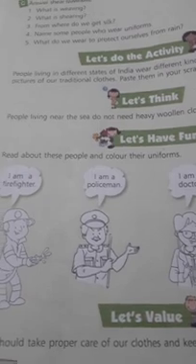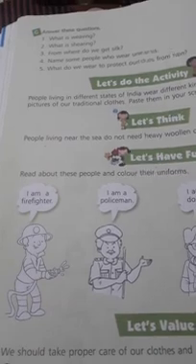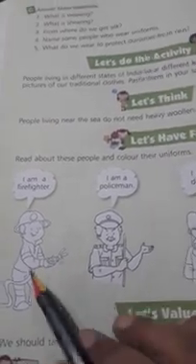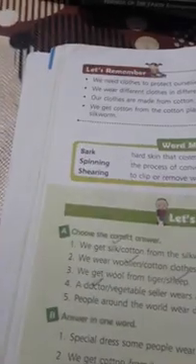And now just look at this activity. Just read about these people and color the uniforms. What you have to do in your book exercise is name which picture it is. Just like I am reading one for you. I am a firefighter. So who is he? He is a firefighter. You have to name them and color all the pictures in your book. Okay students.